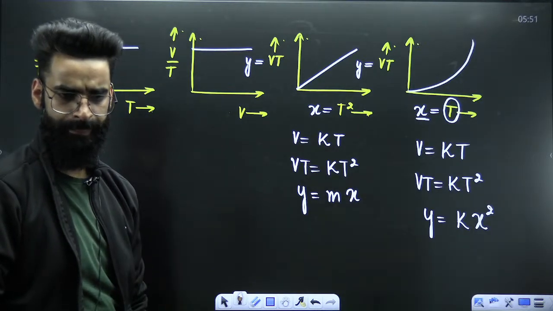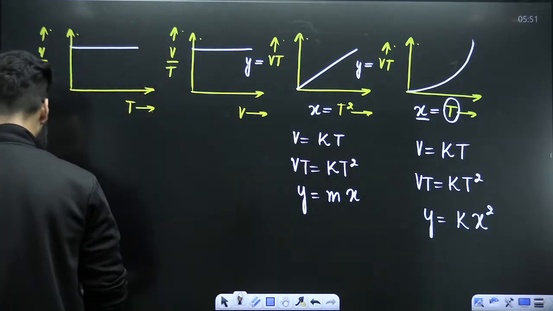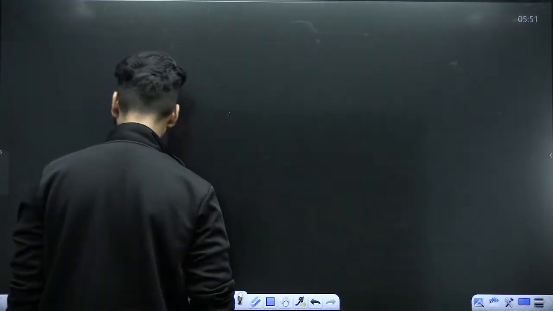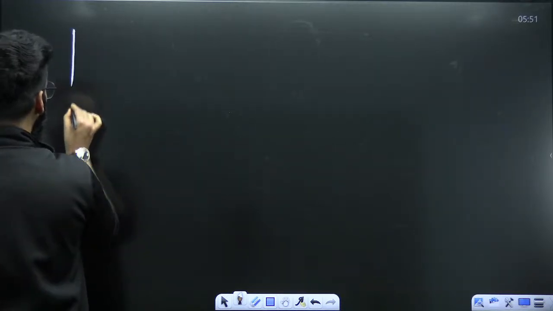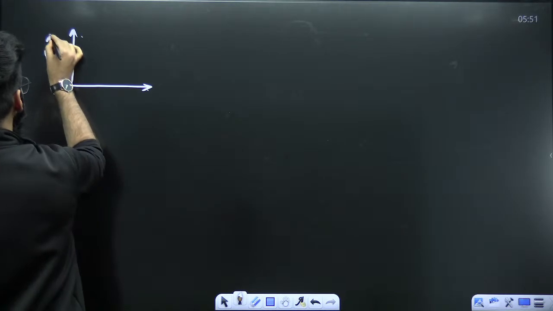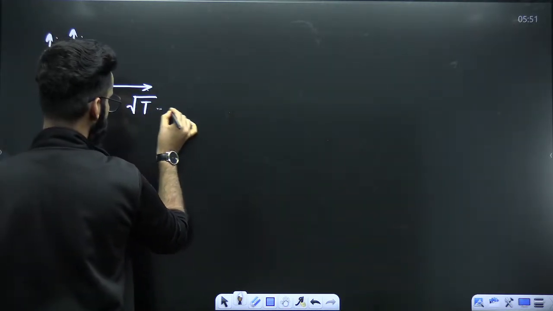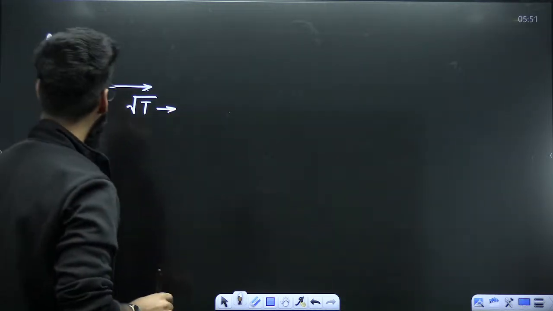Correct, people? So these were a few more graphs. Are there other graphs? Yes, there are other graphs as well. Let's see what kind of other graphs we can form. For example, if I ask you to plot a graph between volume of the gas versus square root of temperature in Kelvin, will you be able to do that? You should be.